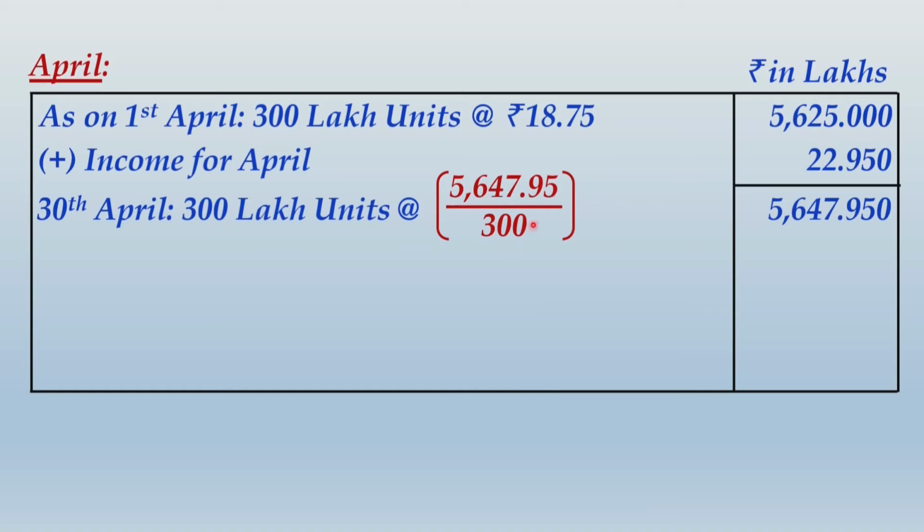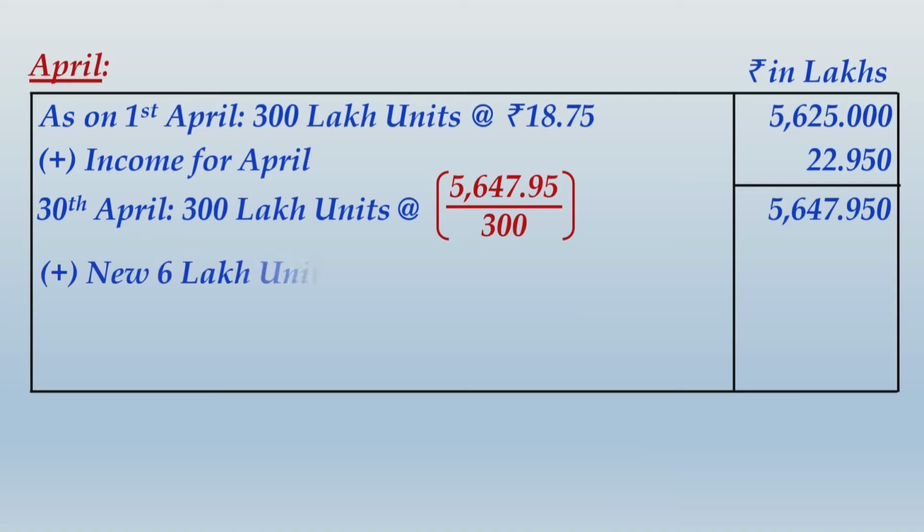Now why is this calculation important? I explained you with the concept of dividend equalization that if you can figure out what is this amount per unit, that will become the adjusted value for any new investor to put in their money. So new investor cannot buy units now at 18.75. They will have to make adjustment for dividend equalization. This rate has not included the entry load yet.